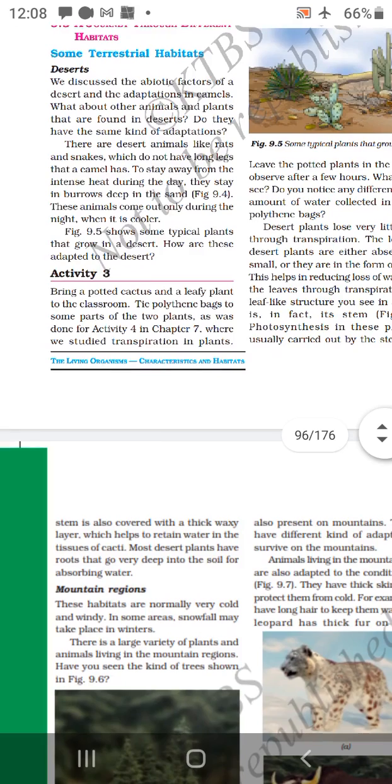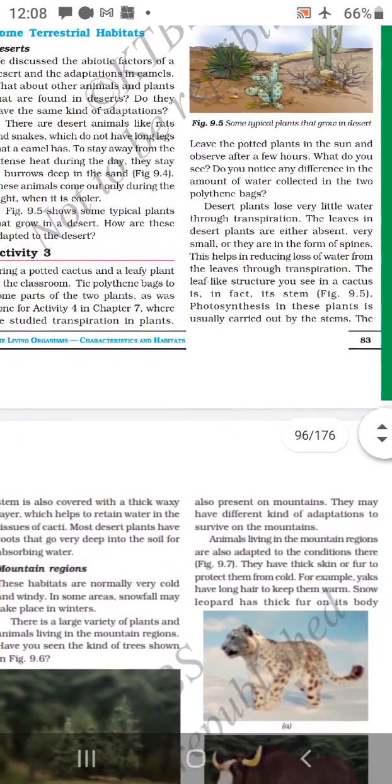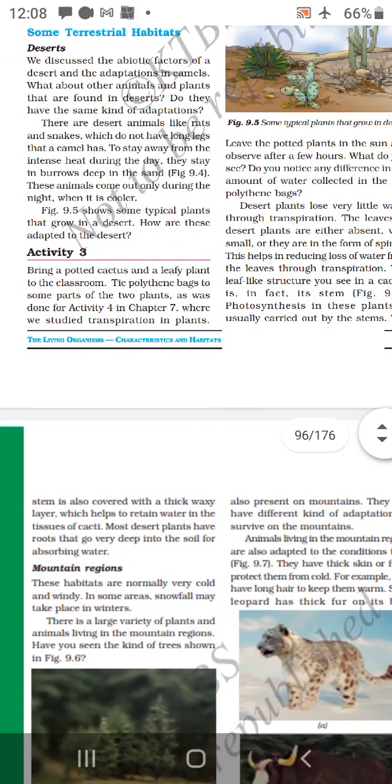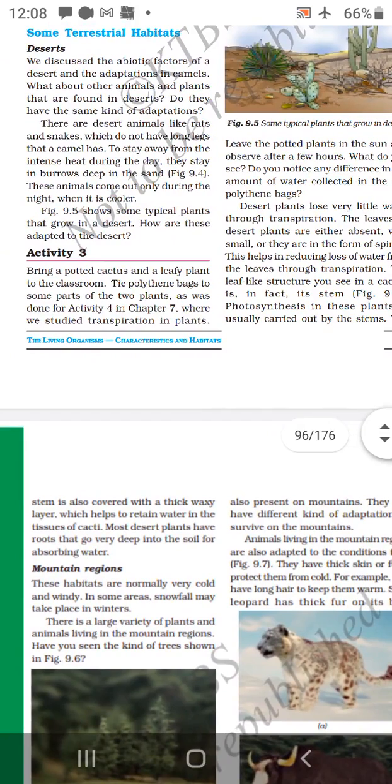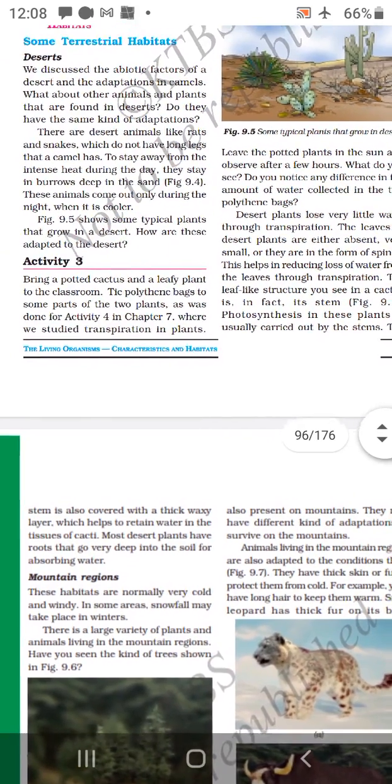They won't open stomata during the day, and the stem is covered by a thick waxy layer which helps them to retain water in the tissue of cacti. Most desert plants have roots that go very deep into the soil for absorbing water.